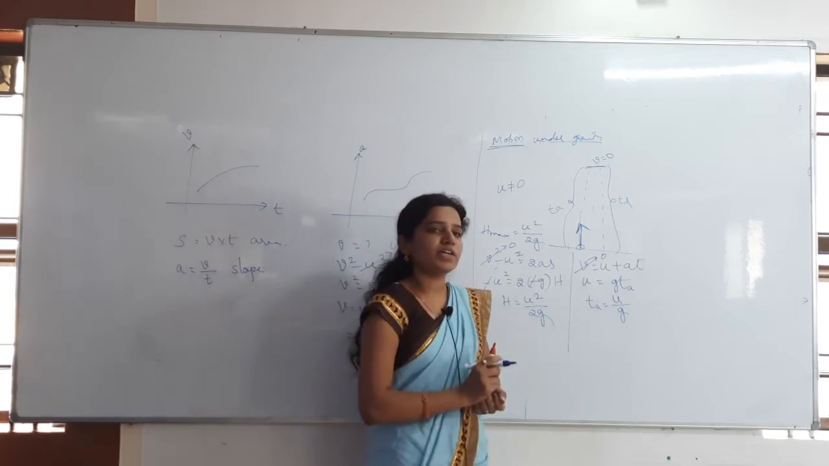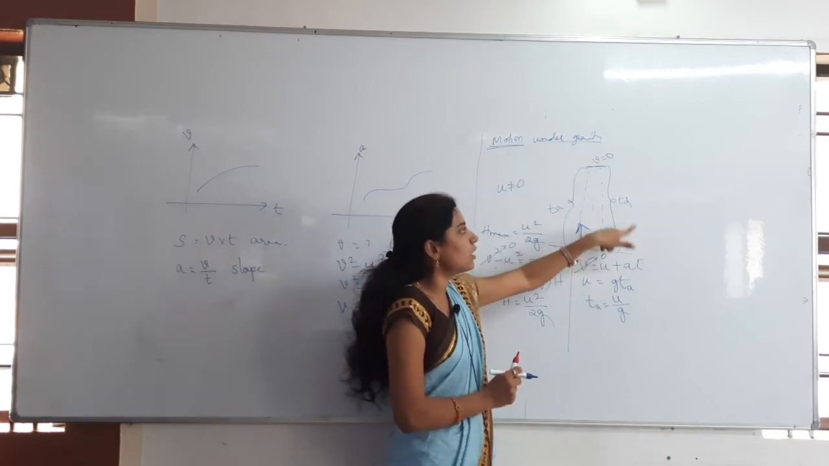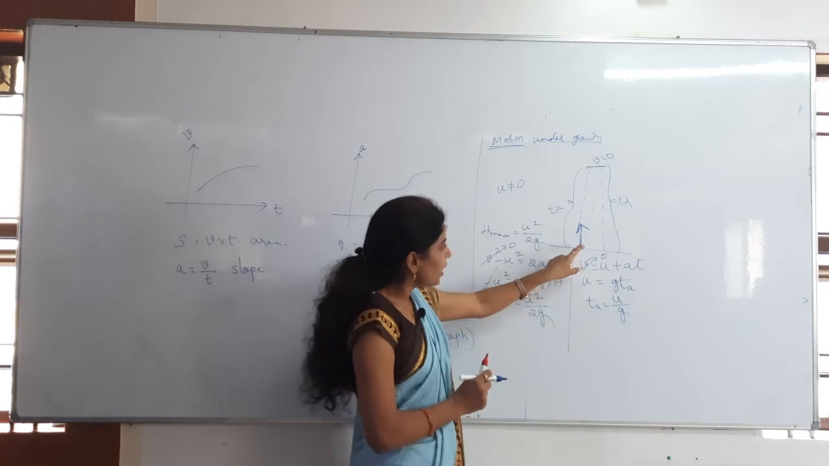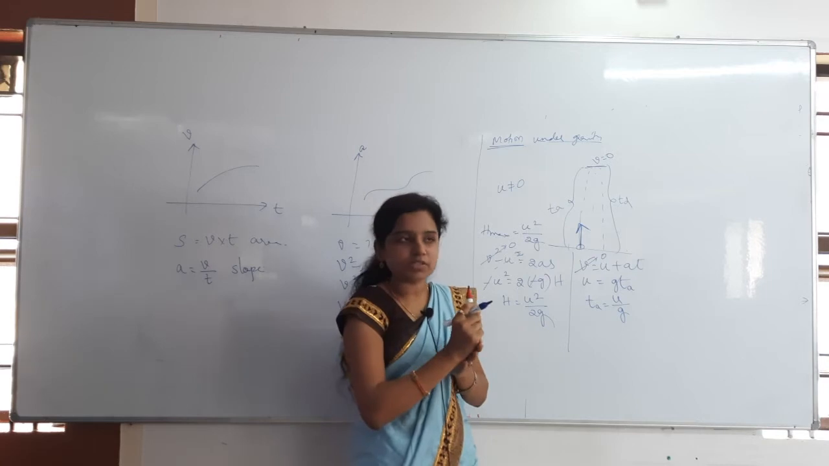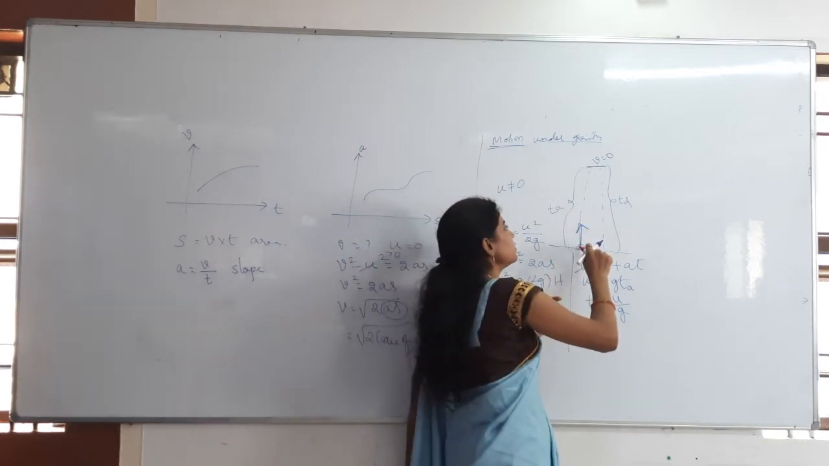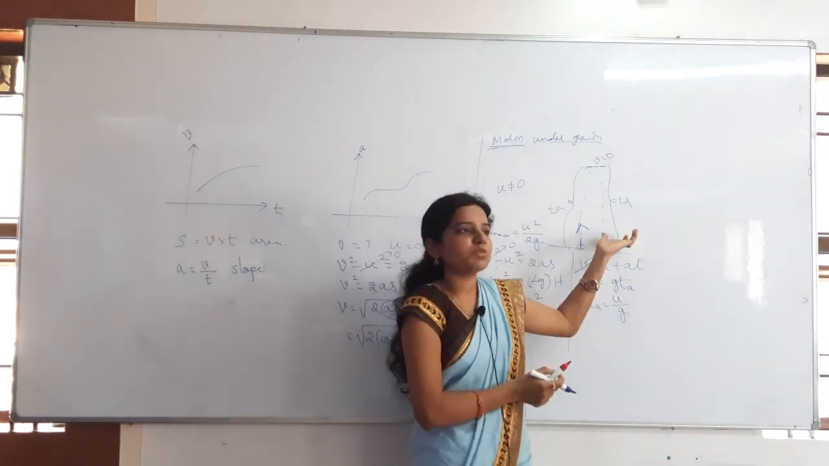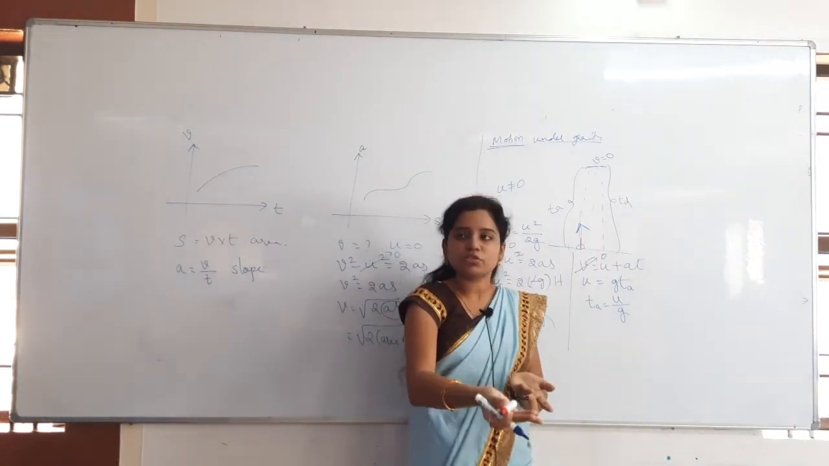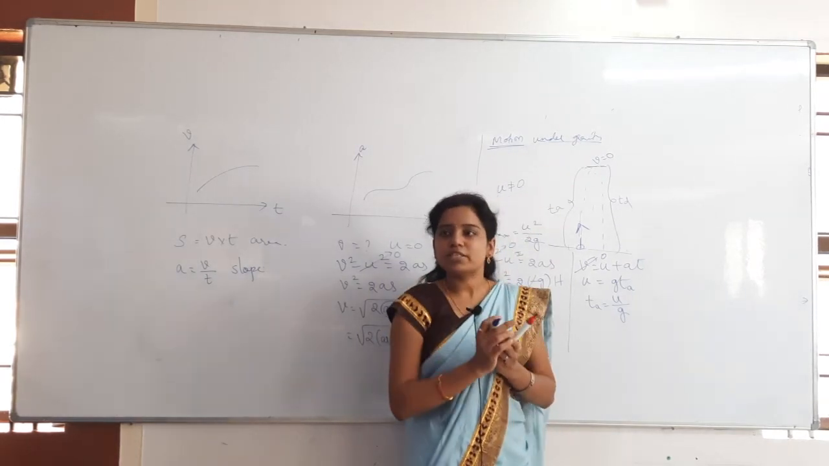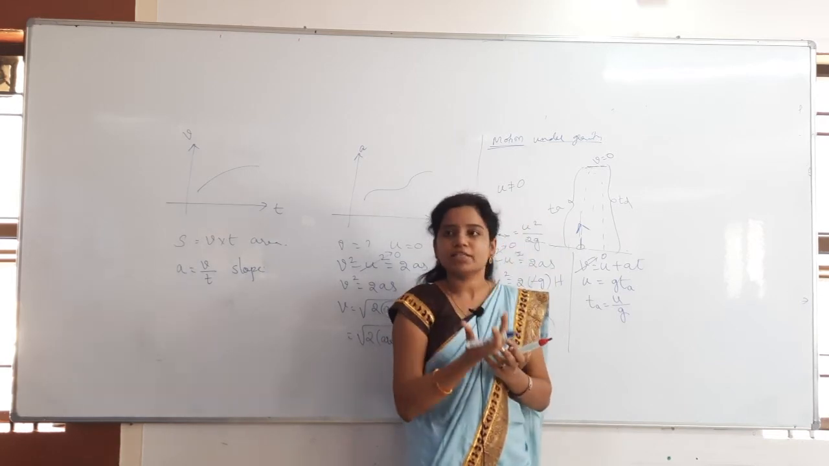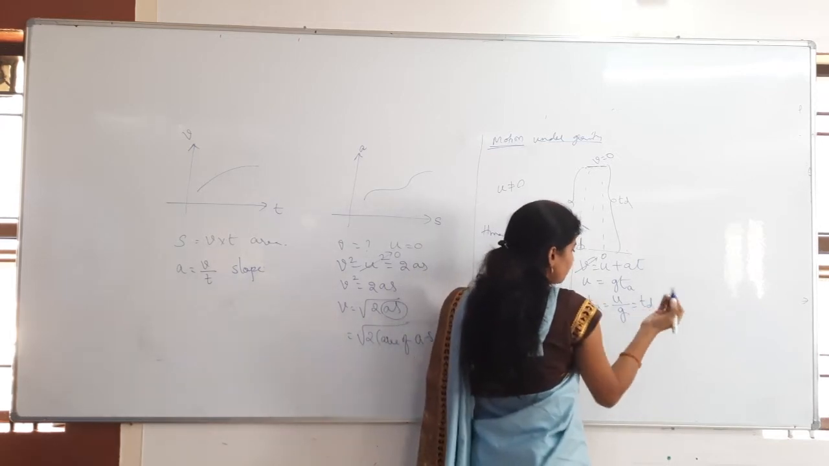Time of ascent means from where to where? Ground to maximum height. And then maximum height to ground is the time of descent. From here to here, I am going with the same speed. Speed is decreasing going upwards. Then is it the same distance or a different distance? Same distance, h max and then h max only. So same distance, same speed, what will we get? Time of ascent is equal to time of descent. For example, from here to that wall, I am moving with the same speed and also returning with the same speed. I will take the same time, otherwise different times, same time only. So the time of ascent is equal to the time of descent.